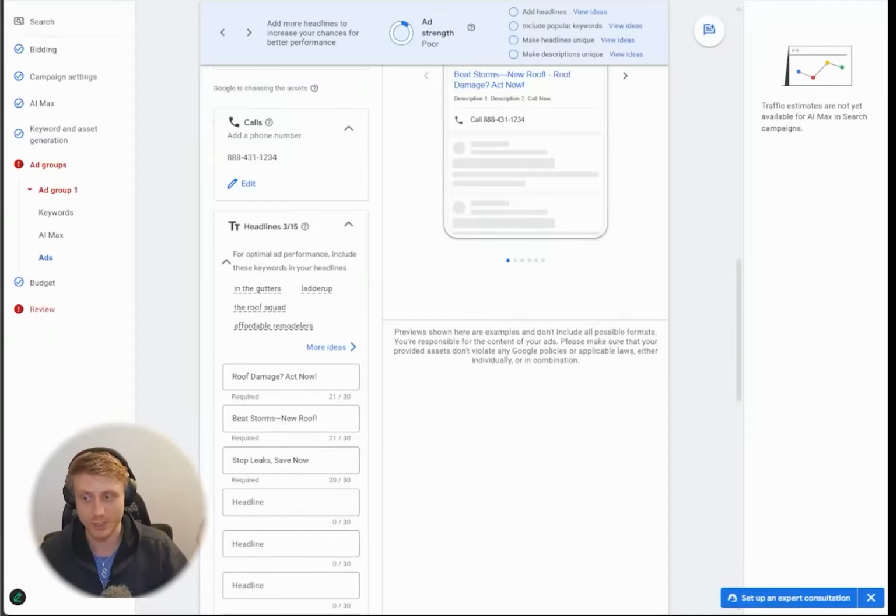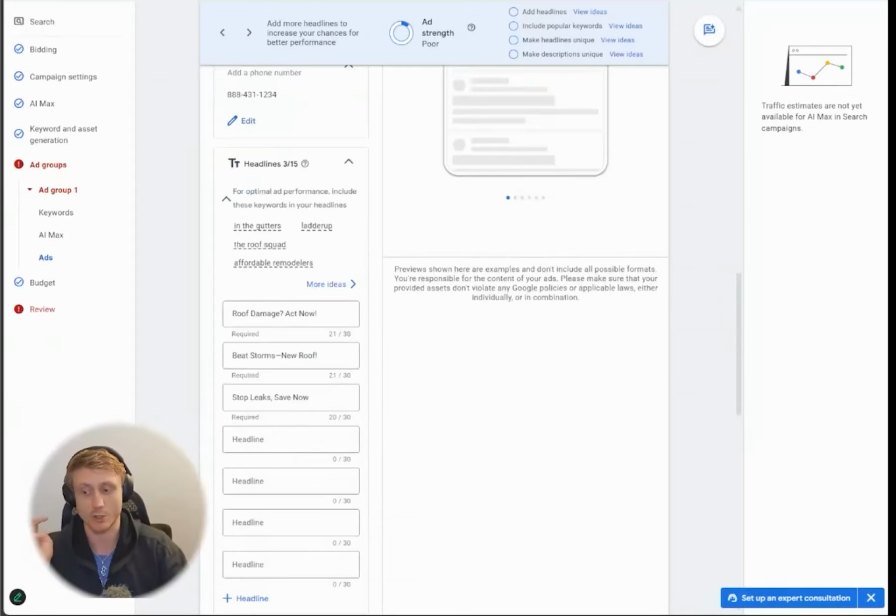Do not do keyword insertion. You can show your ads on top of companies, like you could show within the spaces of other companies, but you cannot say the company itself in your ad. Otherwise, you're going to risk getting in a lot of trouble.